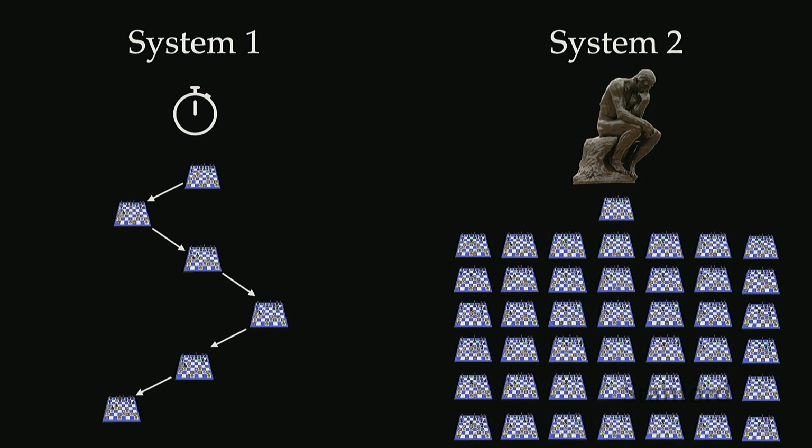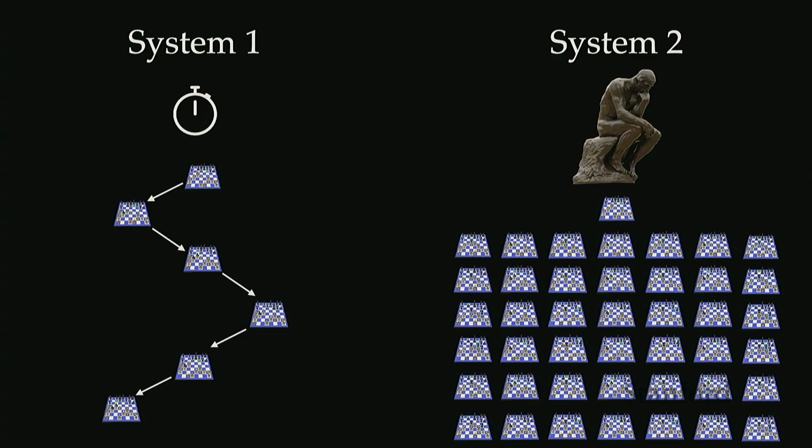So this would be, for example, you're thinking about, okay, if I move my pawn to d5, what is my opponent going to play in response to that? And then how am I going to play in response to their response? And then how are they going to play in response to my response, right? And so rolling this out several steps into the future, and then going back to the start and saying, now what if instead of moving my pawn first, I move my bishop? And how will that change their response? So you're doing many possible different evaluations here of this strategy into the future instead of just doing these quick, reactive moves. Okay, so that's this difference here between the System 1 and System 2 style of thinking.